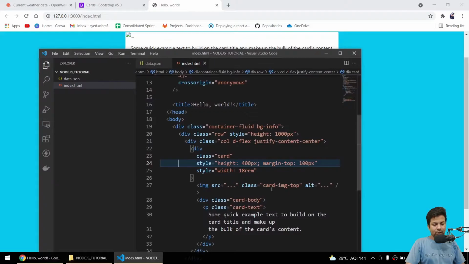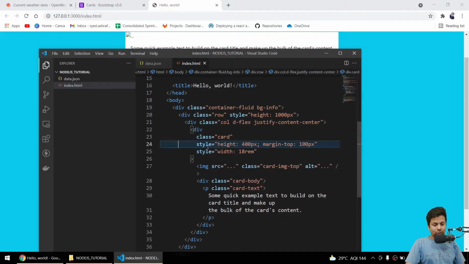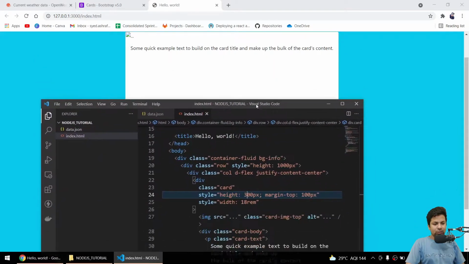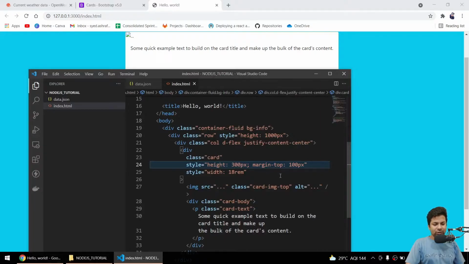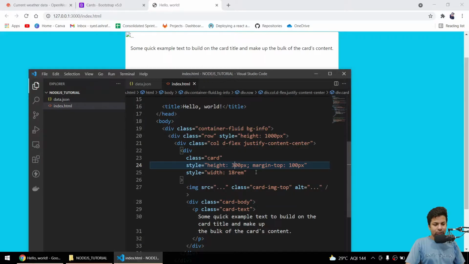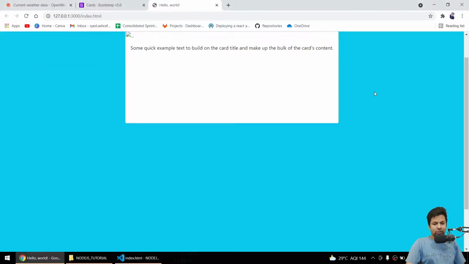Okay, now everything's margin top 100 pixels, height 300. Yeah, okay, so that's margin top. Why margin top is not working, why it's not giving the margin?